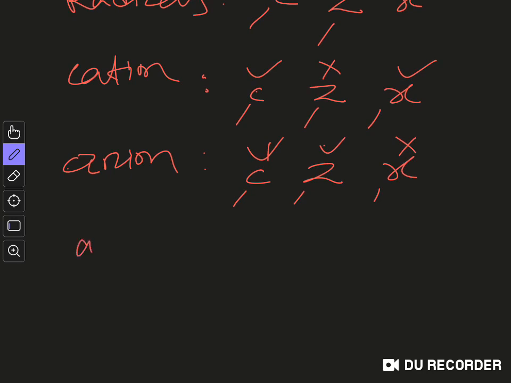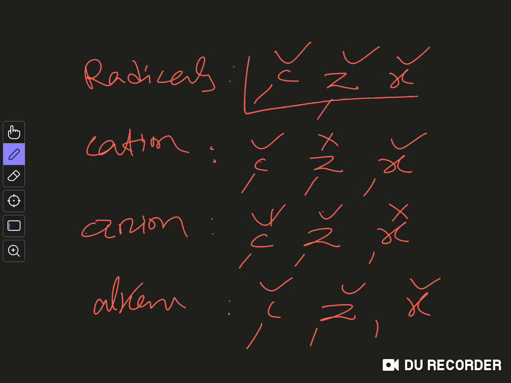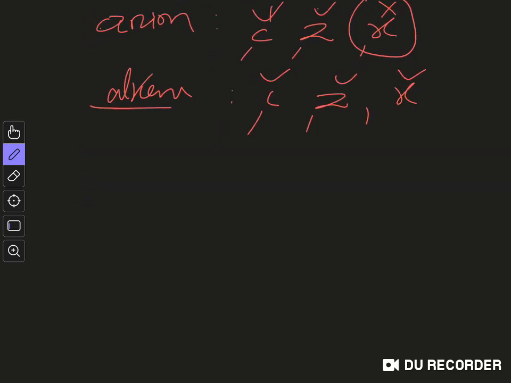And for alkenes, C substituents are stabilizing, Z substituents are stabilizing, and X substituents are stabilizing. So for radicals and for alkenes, all the substituents are stabilizing. For anions only the X is destabilizing, and for cations only the Z is destabilizing, and for cations the Z is destabilizing not because of conjugation but because of Coulombic repulsion.